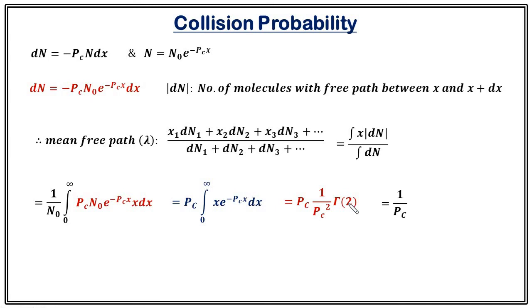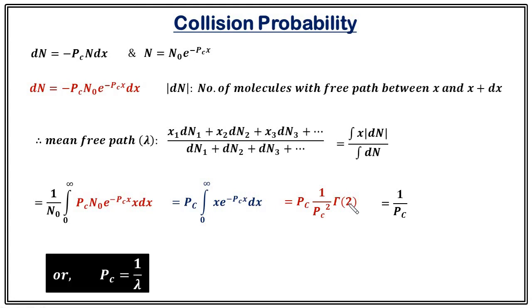Therefore the mean free path will be equal to 1 upon pc. That is, mean free path is equal to 1 upon collision probability. The larger the collision probability, the lesser will be the mean free path, or vice versa. Now using this expression, we can relate the mean free path with the collision probability.